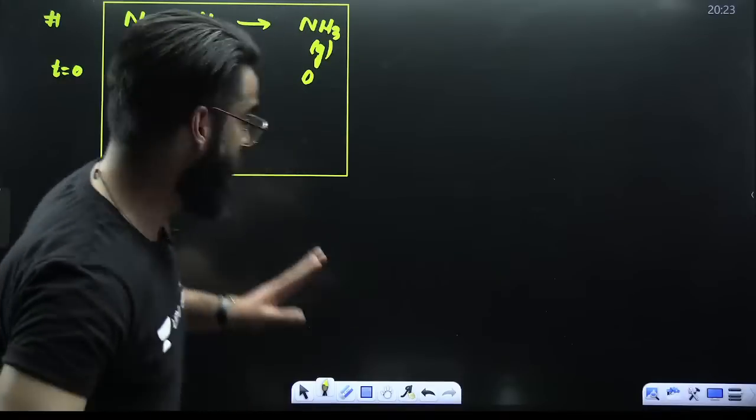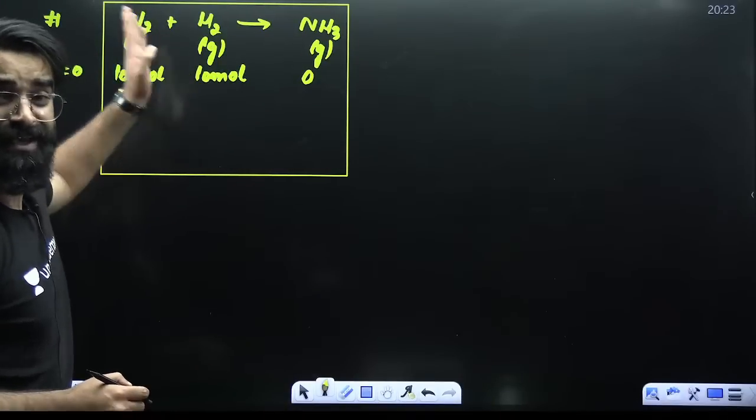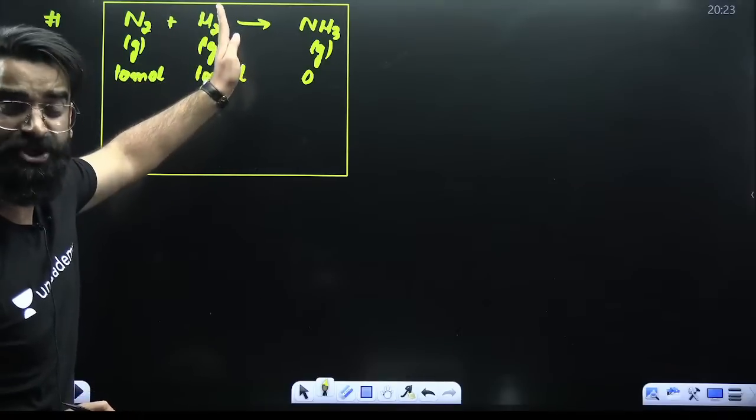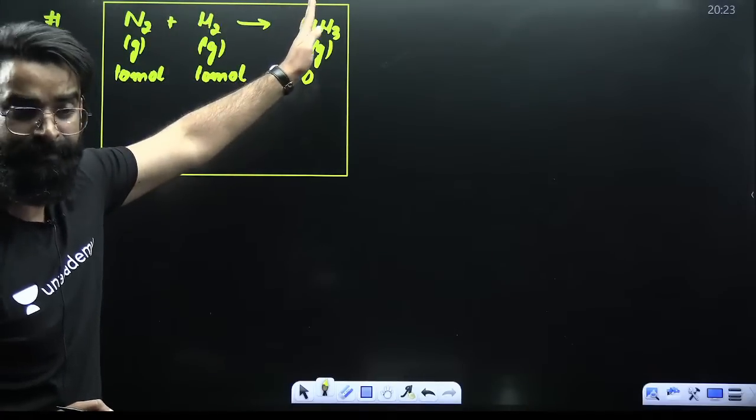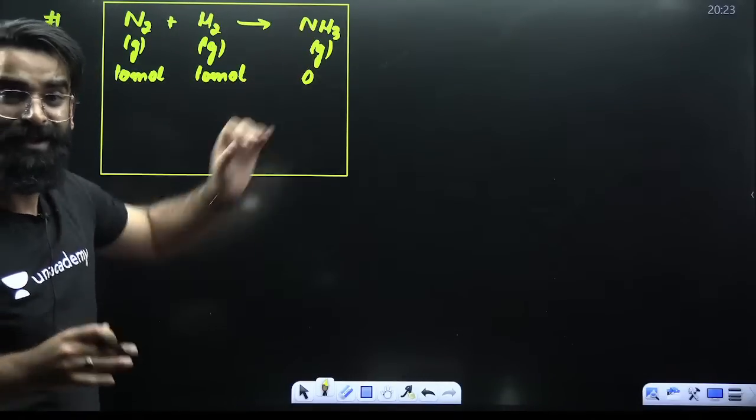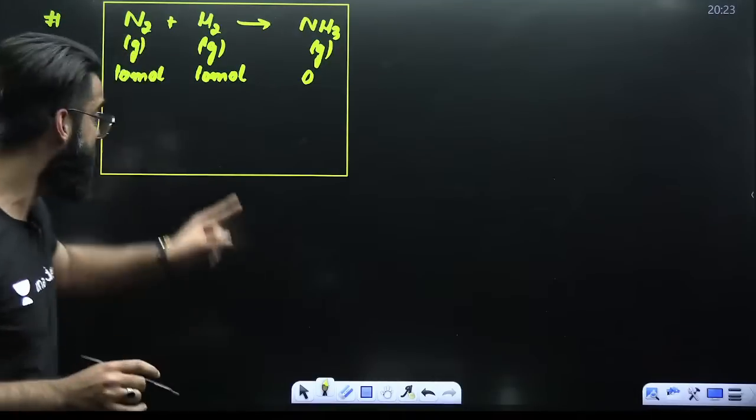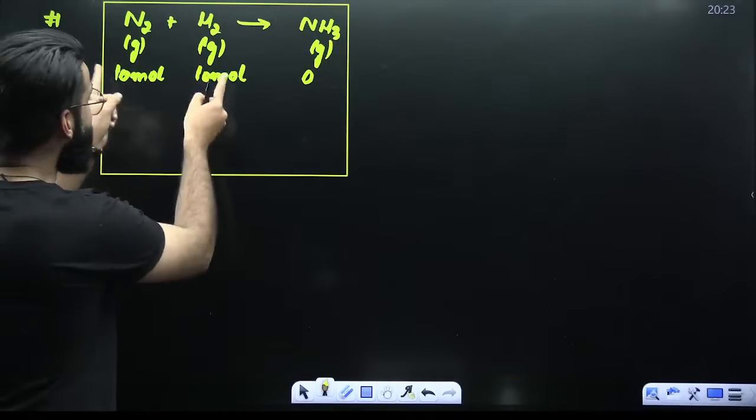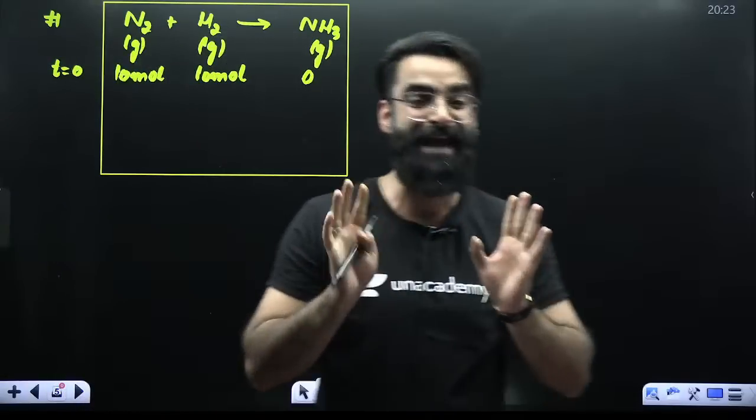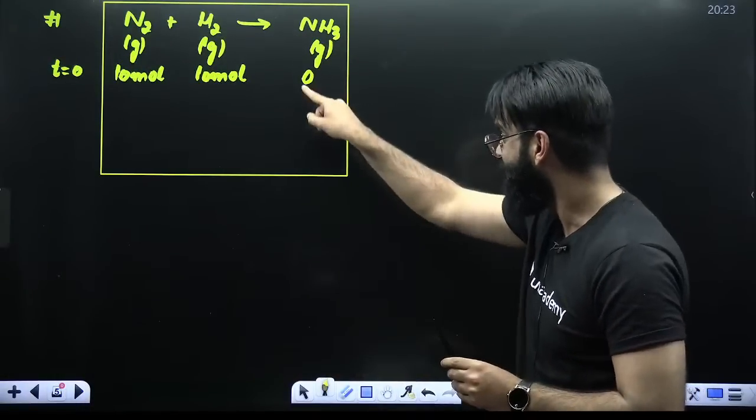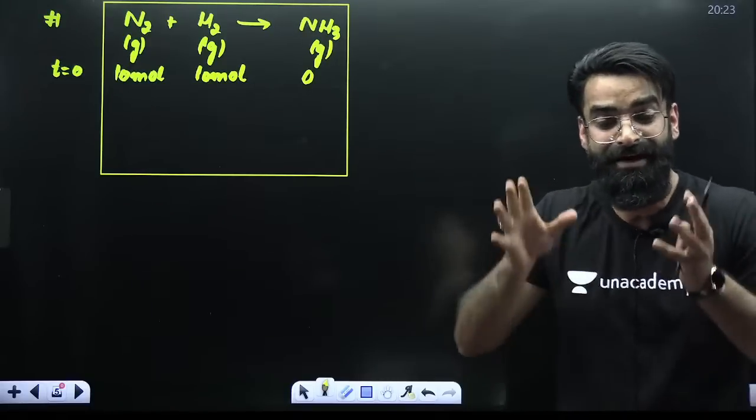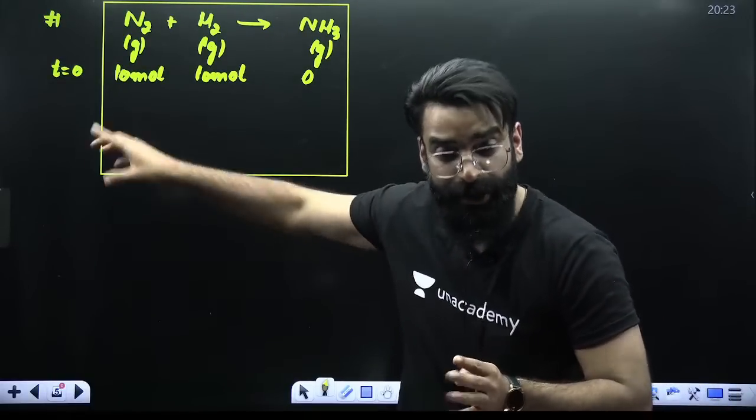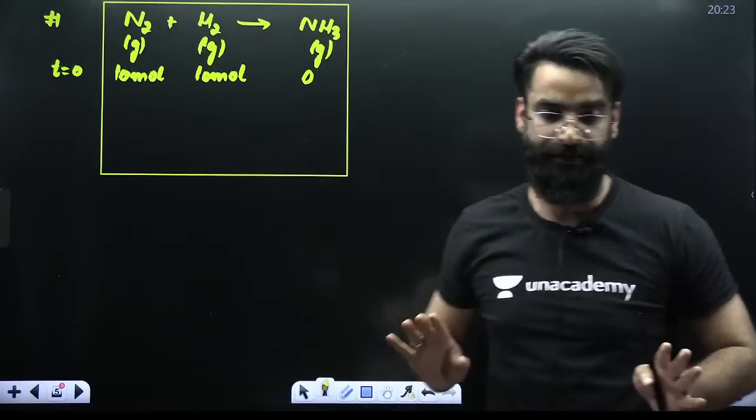So my dear students, if you look carefully, I've got a reaction in which N2 has to react with H2 and form NH3. Now at time t is equal to 0, initially we have 10 moles of this as well as 10 moles of this. But right now, these reactants have not started reacting. Therefore, the number of moles of NH3 at time t is equal to 0 in the container will be 0.